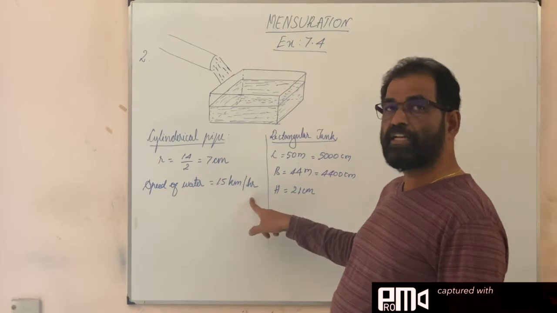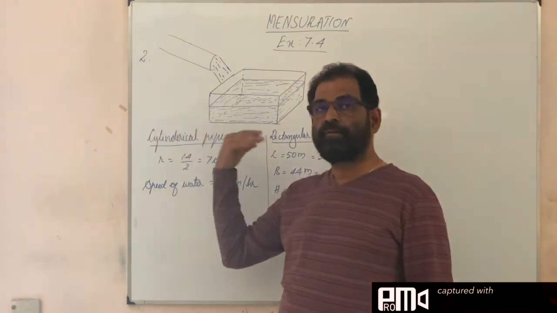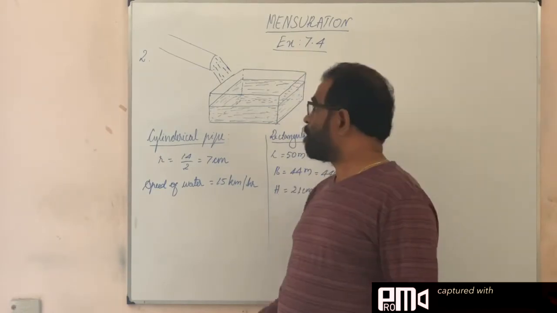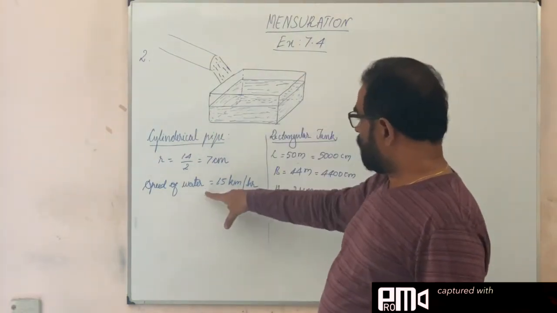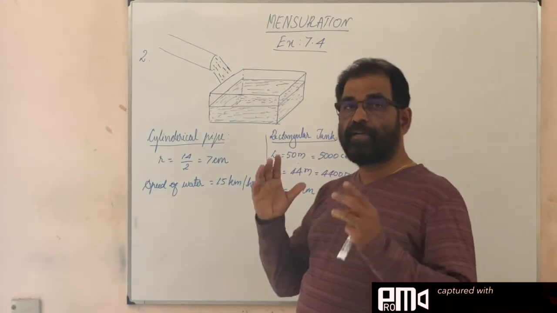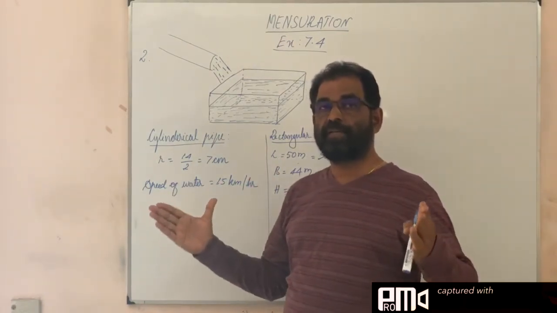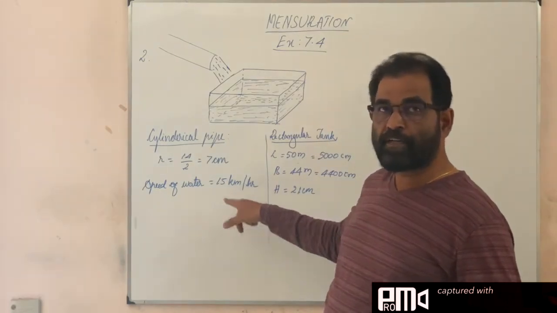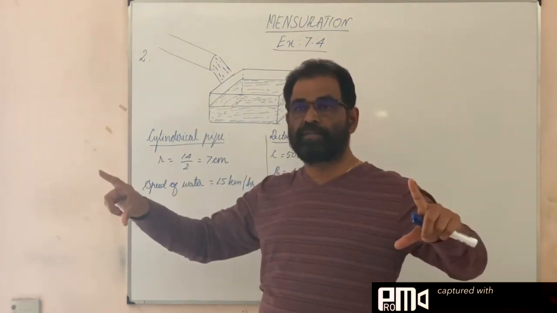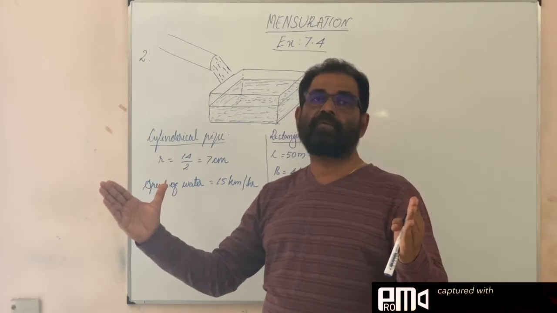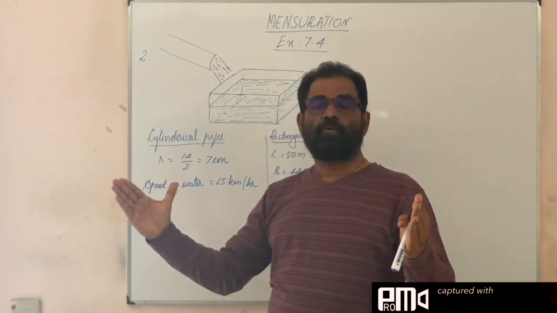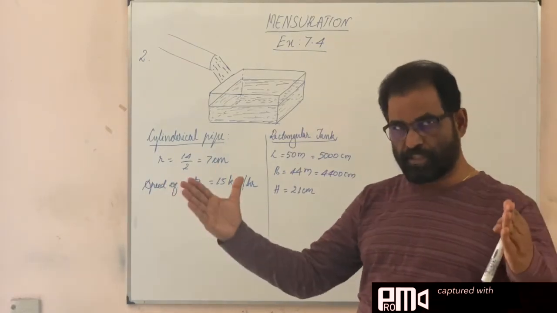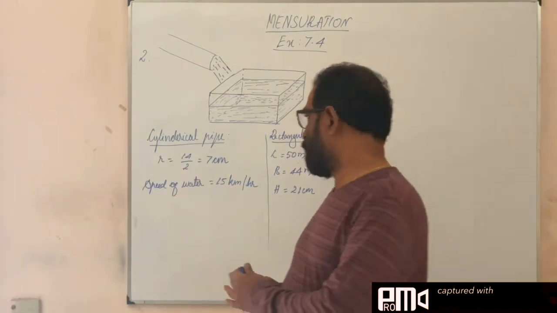Speed of the water is 15 kilometer per hour. In 1 hour, water passes a distance of 15 kilometers. From the speed of the water, we can take the height of the pipe, or the length of the pipe. In 1 hour, it crosses 15 kilometers. That much portion we should take for our calculation. What's the distance traveled by the water in 1 hour? 15 kilometers. That much portion we take as the length of the pipe or height of the pipe.